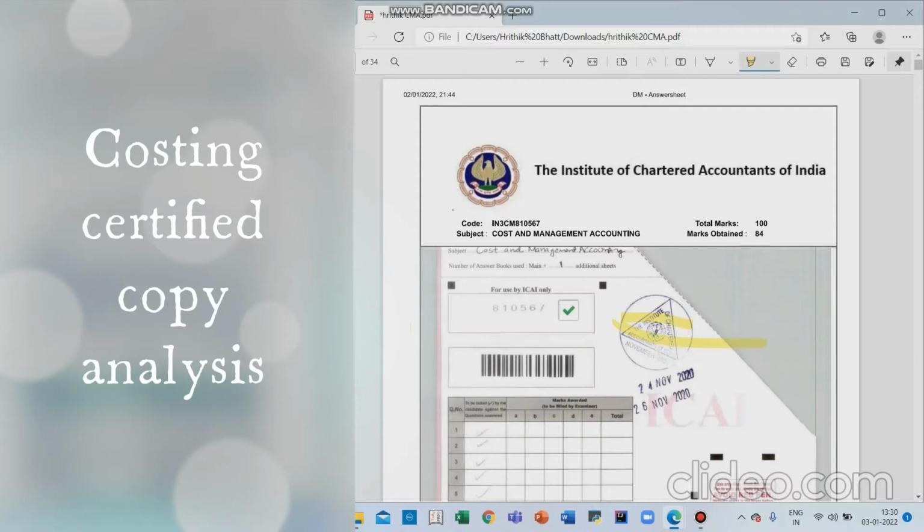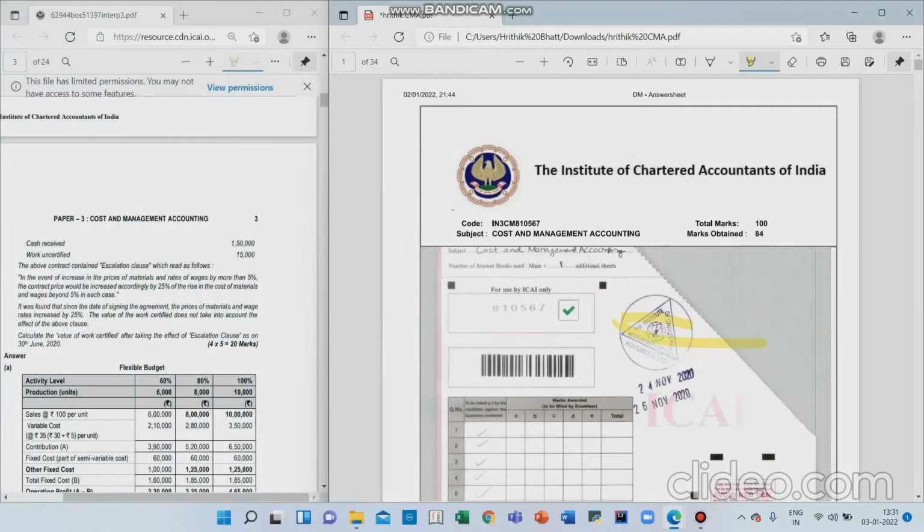So as I promised you in the previous video, this video will be a paper review of my own certified copy of the Cost and Management Accounting paper of CA Intermediate. I had given my CA Intermediate exams in November 20. Here is the certified copy to your right, and to the left is the suggested answer, which I will refer to at some points. Out of 100 marks, I obtained 84 marks in Cost and Management Accounting.